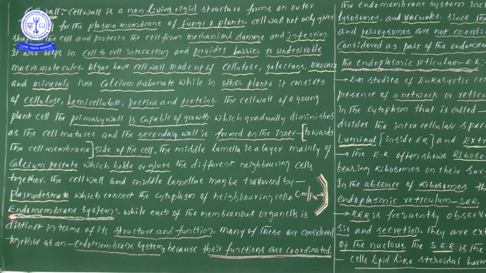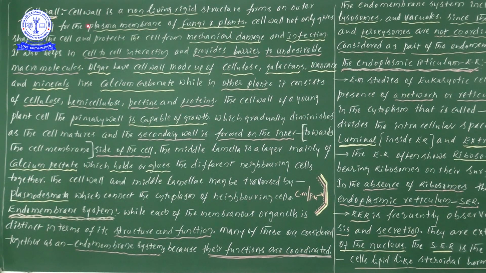Here we will be looking at the presence of the endomembrane system. So in this complete video, we cover the cell wall and the endomembrane system. In the endomembrane system, there are different types of cell organelles. Each and every point that is in our NCERT textbook, I will give you, and we will discuss. Now let us start to discuss